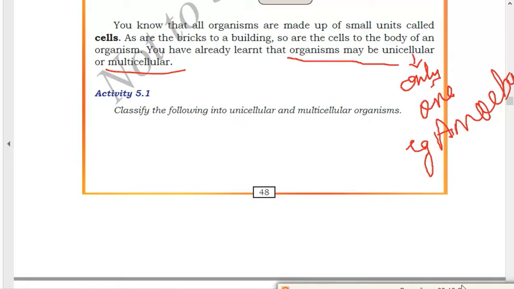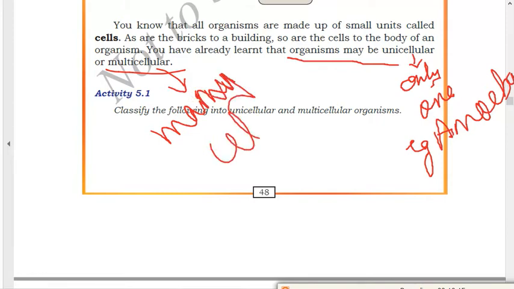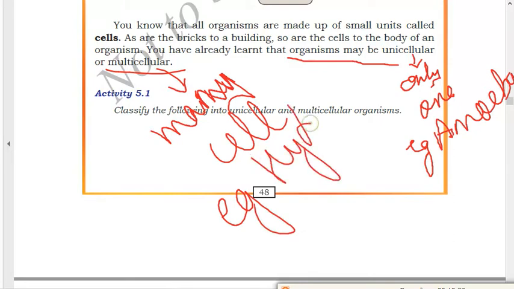Next one is the multicellular organism. Multicellular organisms are those organisms which are made up of many cells. Example of a multicellular organism is hydra, you can write. You can write elephant also, tiger, cat, dog, anything. All those organisms are made up of many cells. So these are your unicellular and multicellular organisms.